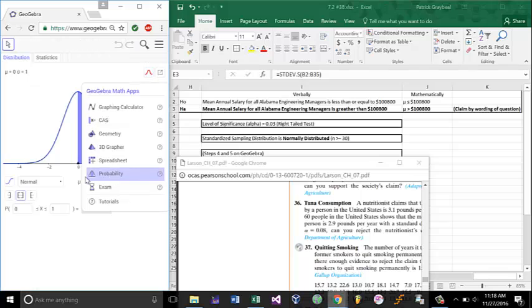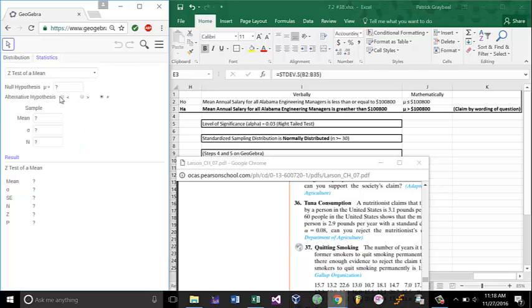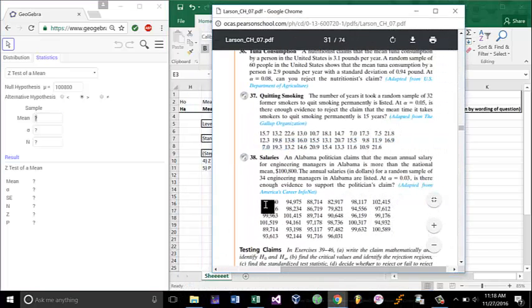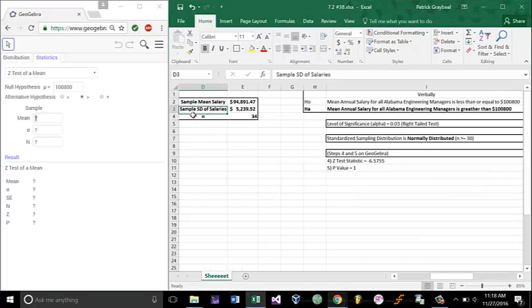once it loads, of course, and it will bring you to the distribution tab, but we want to go to the statistics tab. Go to z-test of a mean, which should be by default selected, and then type in our information. Our null hypothesis is $100,800. Alternate hypothesis is that mu is greater than $100,800. And for a sample, this is where we would take our information right here, calculate the sample mean and the sample standard deviation. Lucky for us, that happens to already be calculated.